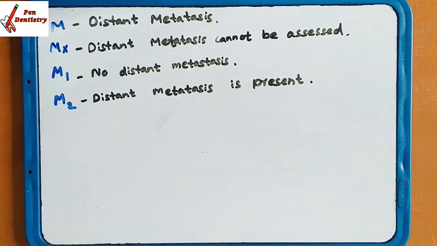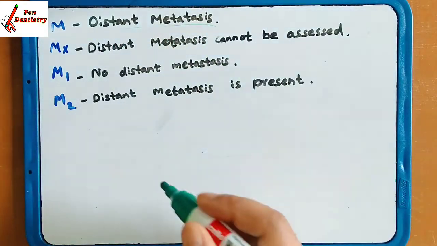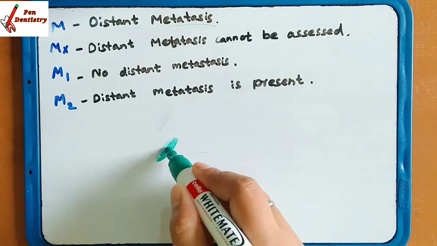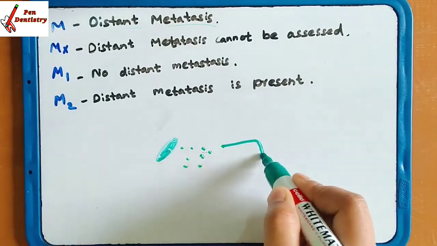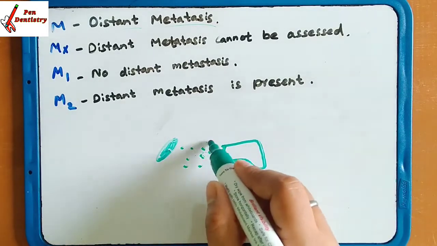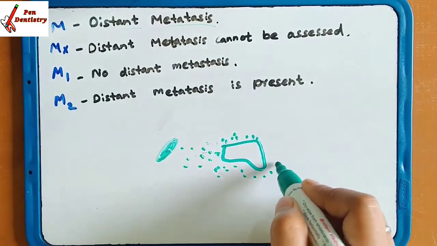Now M for metastasis is distant metastasis. Distant metastasis is a proliferation of the tumor around the organ. If this is the organ, let's say the liver, then the metastasis will come around the liver.